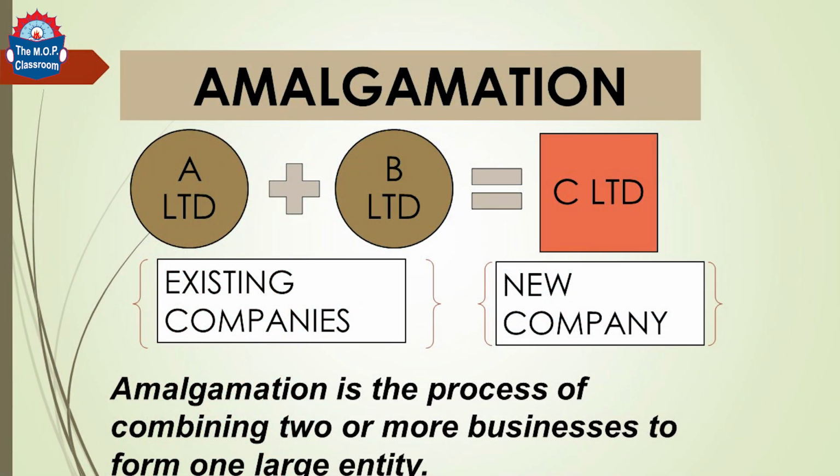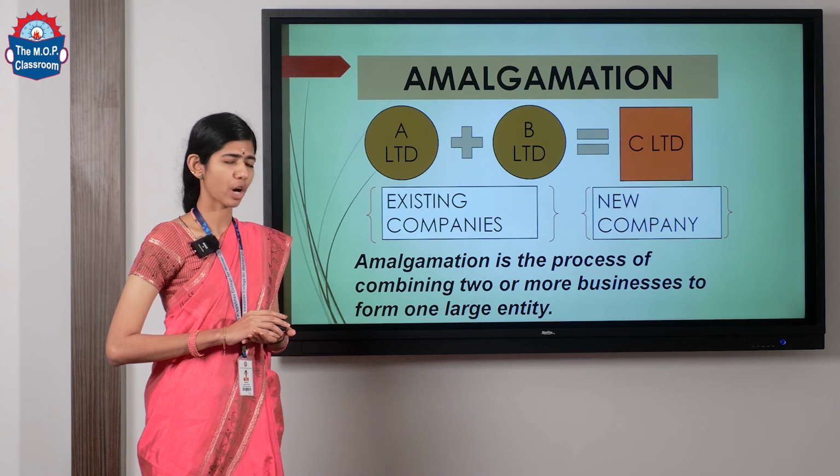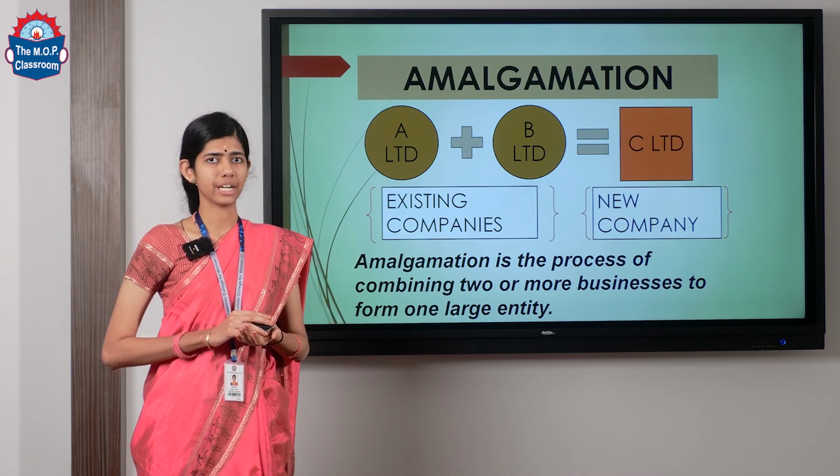So now, let us see what is the meaning of amalgamation of companies. In the given example, we have two companies, A Limited and B Limited. Both of them are existing companies. Now, they are going to wind up their businesses, or in other words, their businesses are going to be liquidated to combine together to form a new company called C Limited. So, amalgamation is the process of combining two or more businesses to form one large entity.